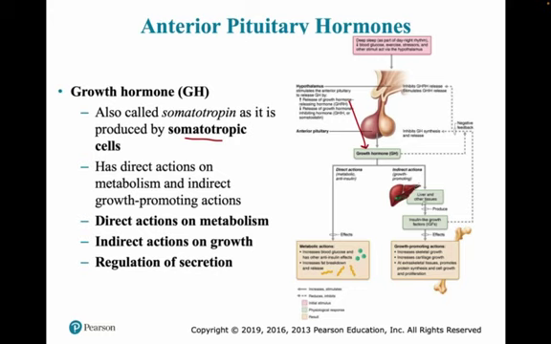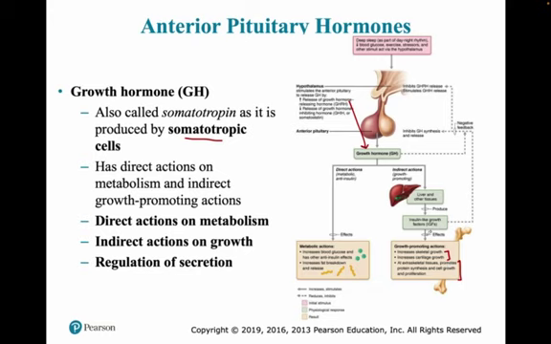Otherwise, indirectly it can affect another organ like the liver, which will produce insulin-like growth factors, IGFs, which in turn will help in skeletal growth, bone growth, and cartilage growth, and this typically happens in kids. And as an adult, we need it for cell growth and proliferation. For example, in adults, if you have an injured tissue, then you need cell proliferation and cell division to happen, and then we need growth hormone. So that is only when it will be required in adults.